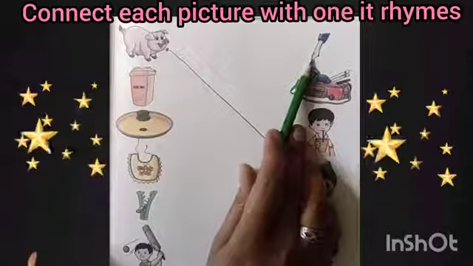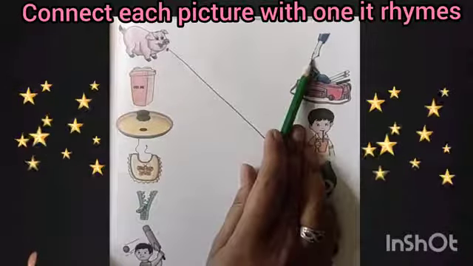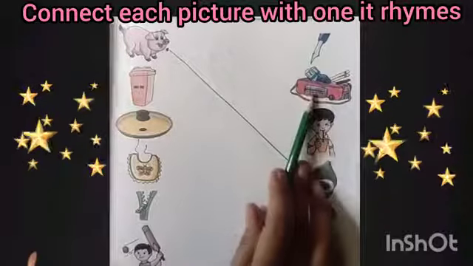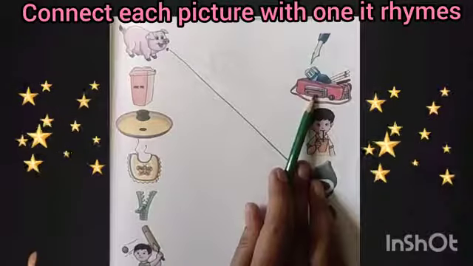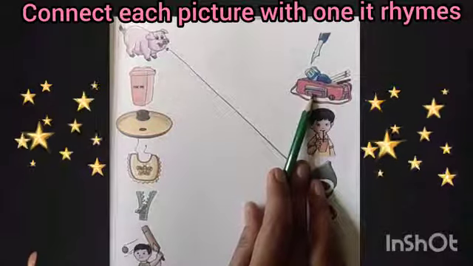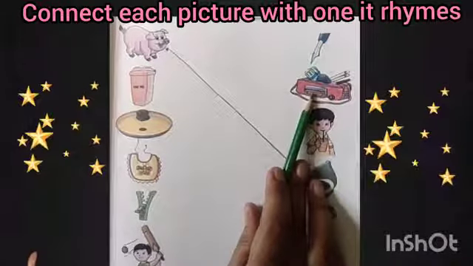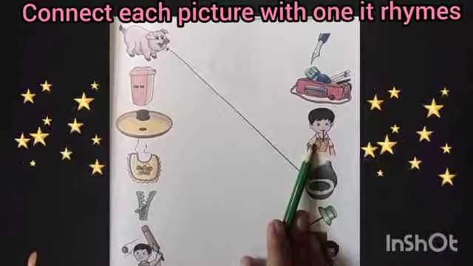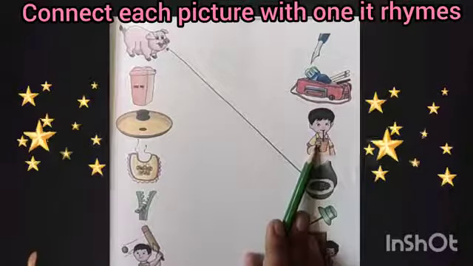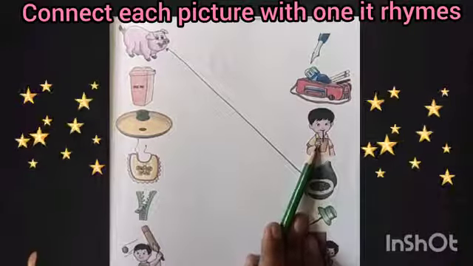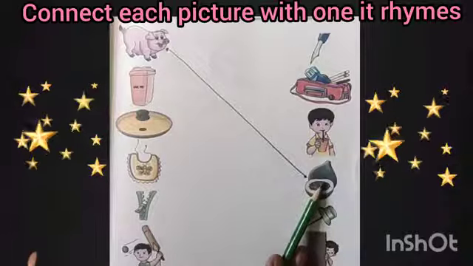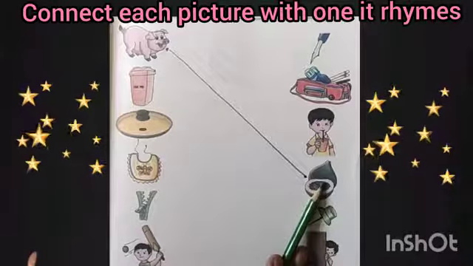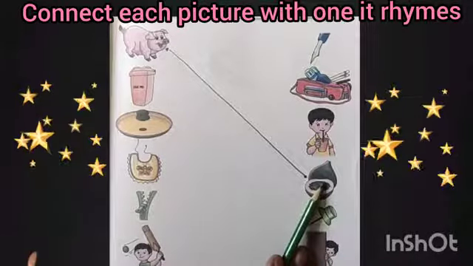This is the picture of nip. This is of "ip" sound, so we will not match. This is the picture of kite. It is of "it" sound, so we will not match. This is the picture of sip. This is of "ip" sound, so we will not match. This is the picture of fig. It is of "ig" sound, so we will not match.